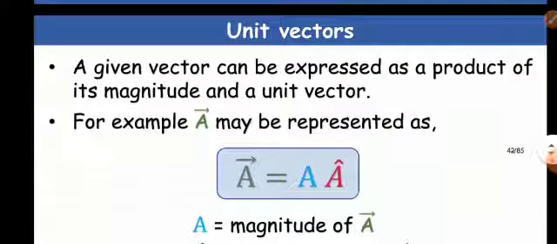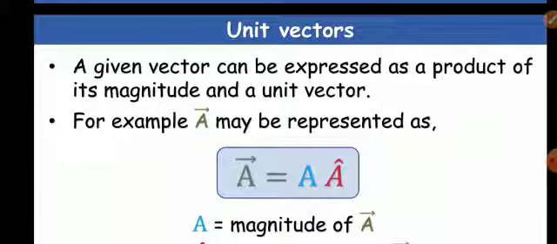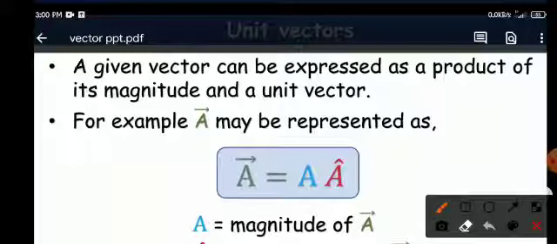A given vector can be expressed as a product of its magnitude and unit vector. The unit vector will give its direction and the magnitude will be given by the magnitude of the vector. So here this is the magnitude of a vector and this is for the direction of the vector.